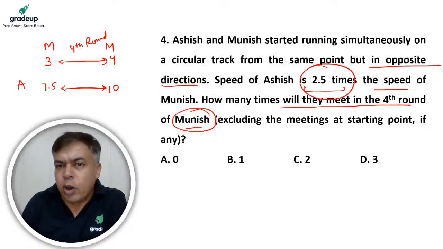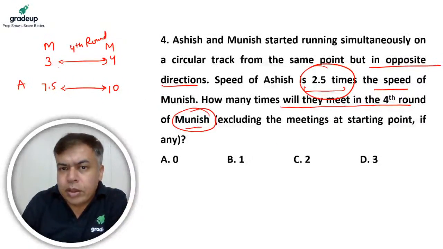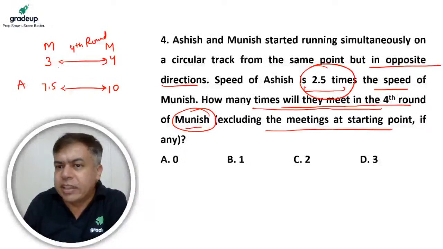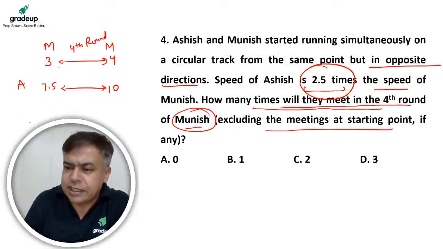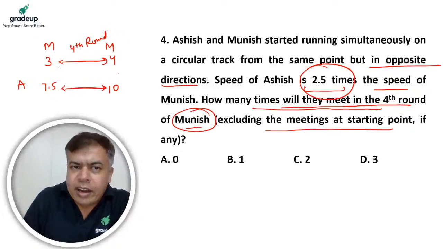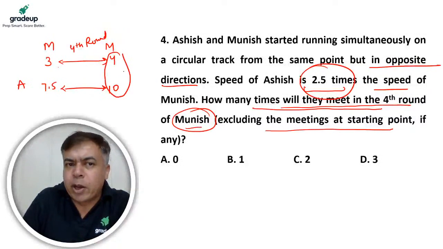Right? Now he is saying, how many times will they meet in the fourth round of Munish, excluding the meeting at the starting point. So meeting at the starting point, exclude. Okay, let's see. This point I need not take, because here he has completed 4 rounds, he has completed 10 rounds, so this meeting will be at the starting point. So this you should exclude. Right? Exclude.